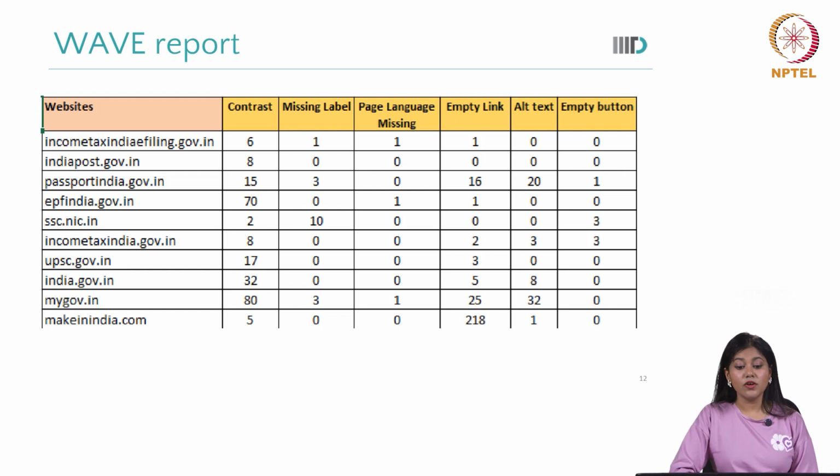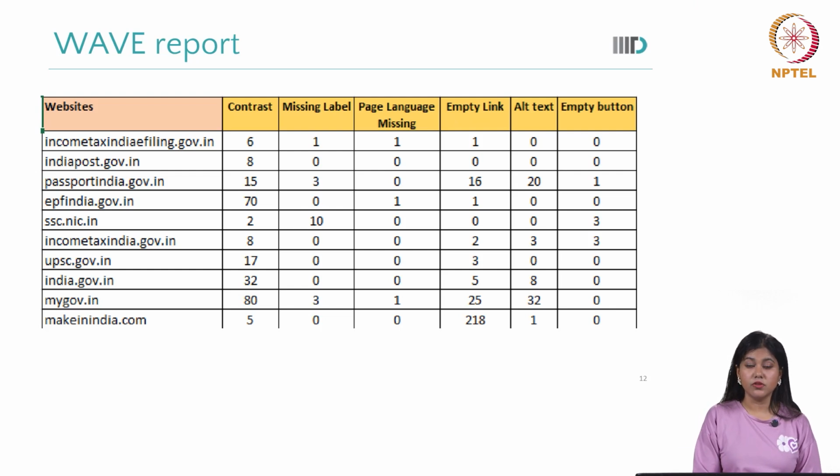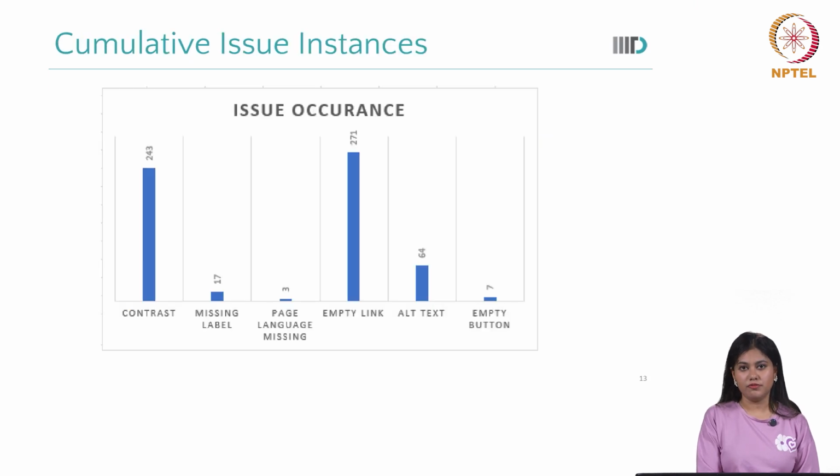So it's also important to see those websites, they may have got a good score in other tools, like Google Lighthouse, their scores were good. But in the WAVE report, we can see specifically which part is missing. If it is in contrast, if it is in missing labels, if it is in empty link, alt text, and so on and so forth. What is the issue occurrence? Where are we missing out? On contrast, on empty link.